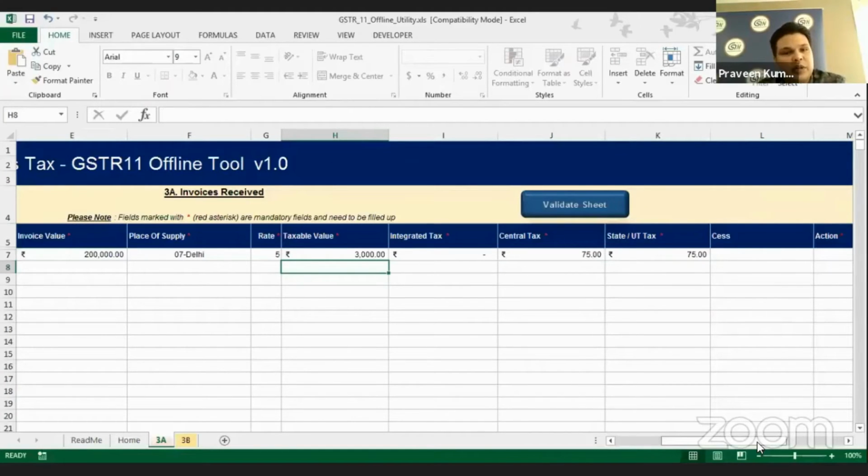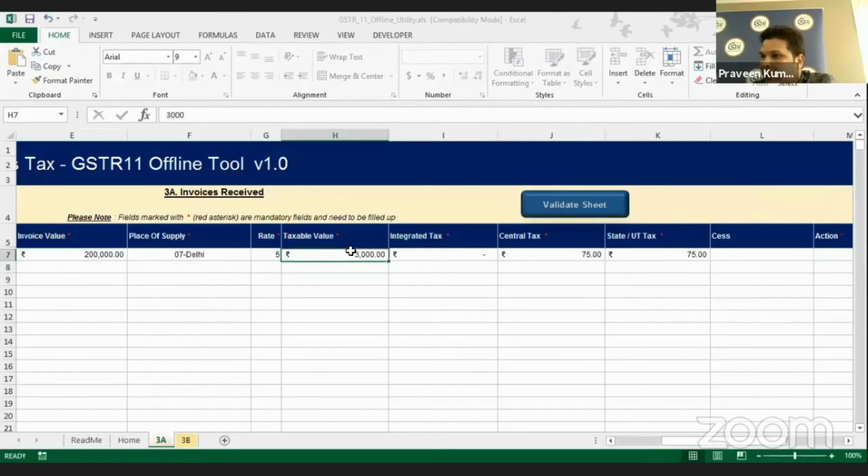You need not touch those three columns: integrated tax, central tax, state tax. These will be auto calculated, and they are well tested and well verified in our system. So if there are any concerns about the calculation, you can contact the policy wing people, which has already been communicated to you, in case of any wrong calculation printed on the bill, or if there is any other calculation showing on our screen. Our utility tool is the base for you to validate, as per the rate, the taxable value and the invoice value, what the CGST, SGST or IGST component will be.